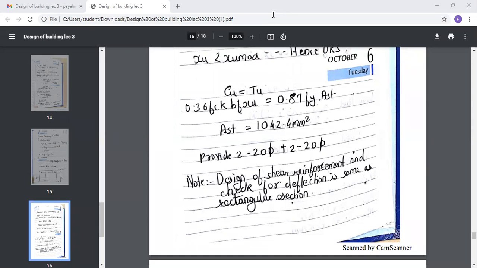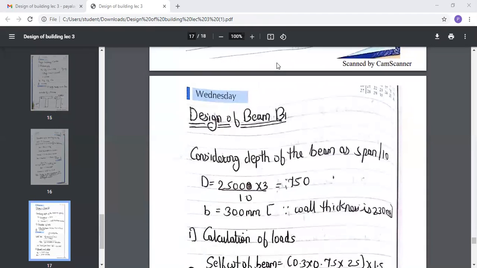Now here we have completed the design of beam B3. Now we need to design beam B1. Yes, everyone had noted up till here. I hope everyone had noted. So we'll proceed further with the design of beam B1.